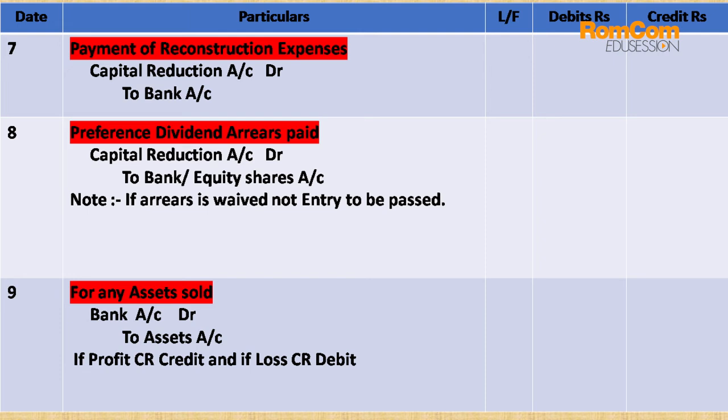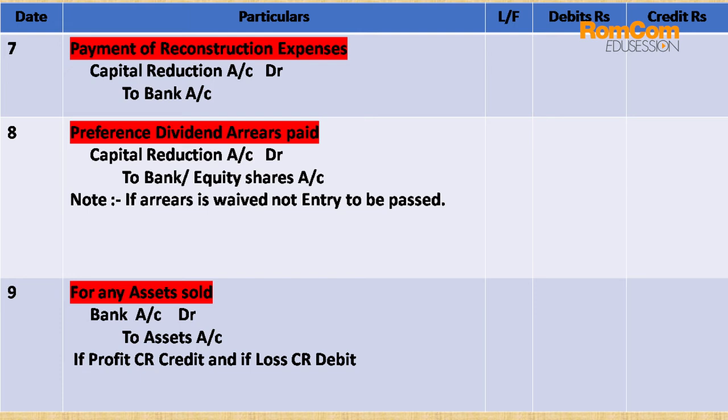Number 8 is preference dividend arrears. So preference dividend is in arrears for 1 year, 2 years. That will be clearly given in your question. But if preference dividend is in arrears, we are passing the simple entry as capital reduction to bank. But if preference dividend is settled by equity shares, we'll be passing the entry as capital reduction account debit to equity shares.